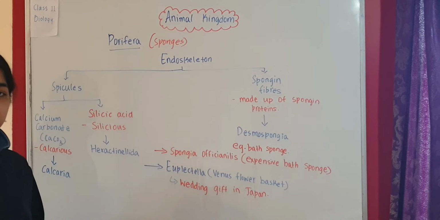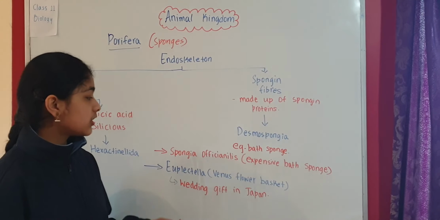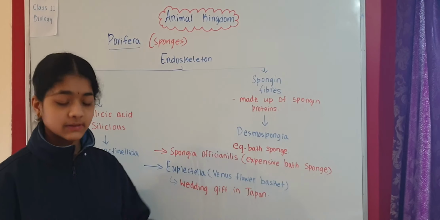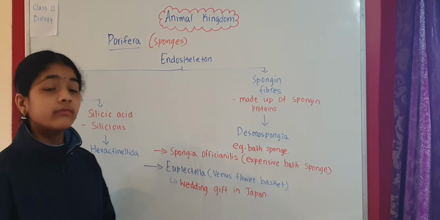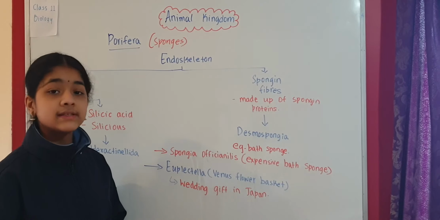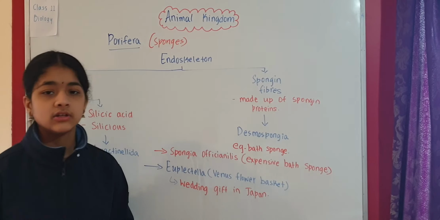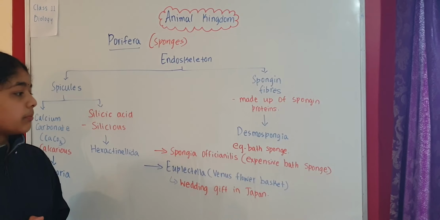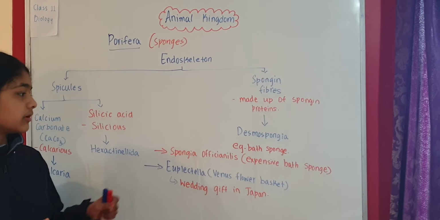So this is one more thing that we need to remember. Spongia officinalis is an expensive bath sponge, and Euplectella, or Venus flower basket, is used as a wedding gift in Japan. So these are some important uses of sponges.